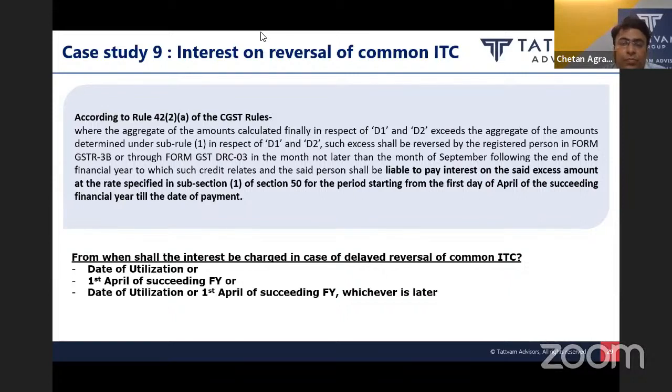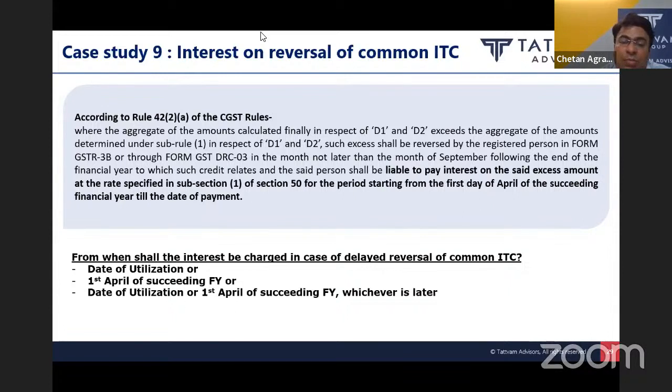In this case, first, in each month, the taxpayer has to determine the proportion of ineligible ITC in the proportion of exempted turnover, and he has to reverse that amount of ITC in GSTR 3B of each month. Then in the subsequent financial year, the taxpayer is again required to calculate the proportionate ineligible ITC under Rule 42 in respect of input and input services on an annual basis. That is, for the entire financial year.